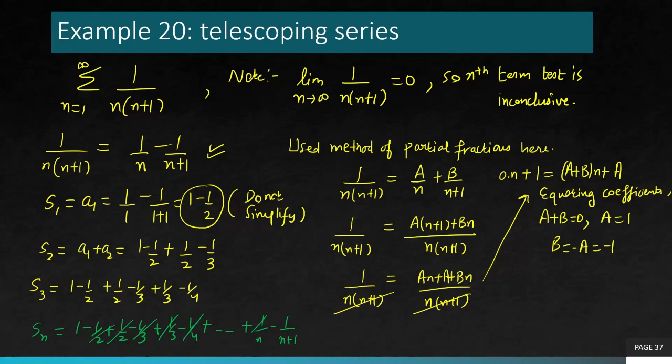Now you see these terms getting cancelled out, and Sn is simply 1 minus 1 over n plus 1. If you find its limit as n goes to infinity, it's easy to see this is 1. Hence, you can say the sequence of partial sums converges to 1.